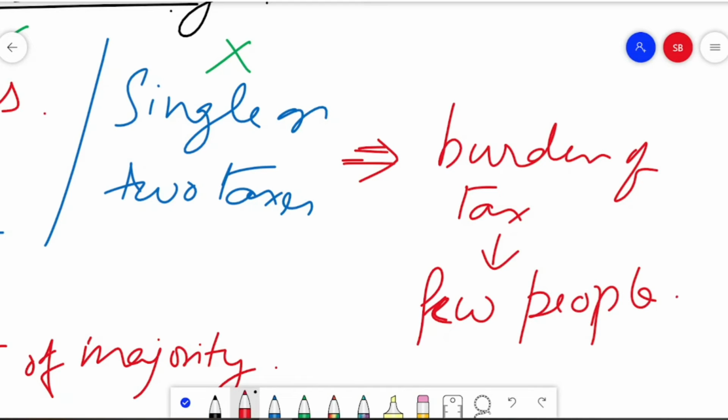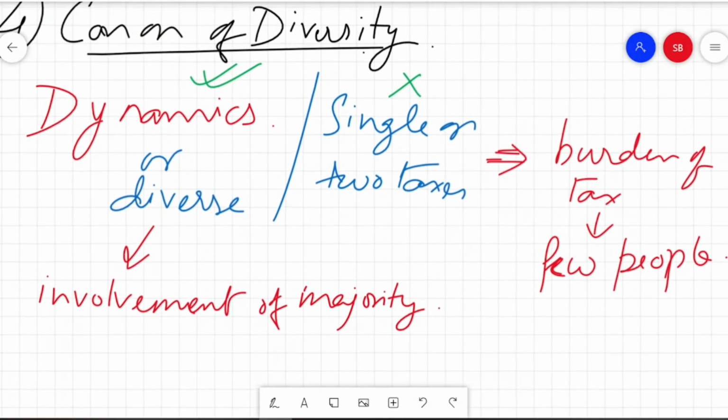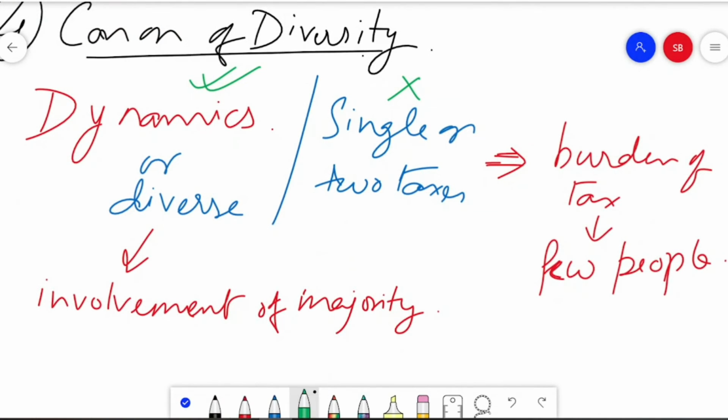Got it? So this is the problem. If we have, let's look at it together. If we have a dynamic tax structure, then this is a benefit. It involves a greater majority of the population. However, if we have a single or a two type tax system, then only a particular sector of the population is asked to pay the tax, and therefore the burden falls on them.